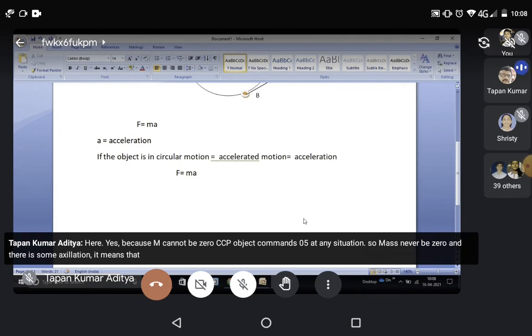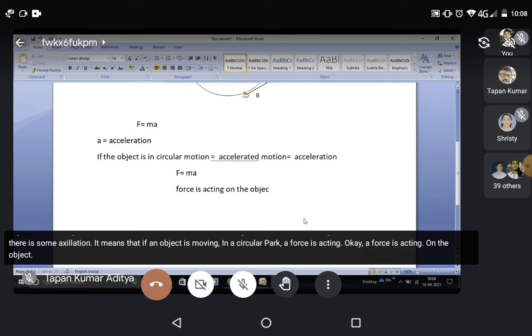It means that if an object is moving in a circular path, a force is acting on the object, and that force is called centripetal force.